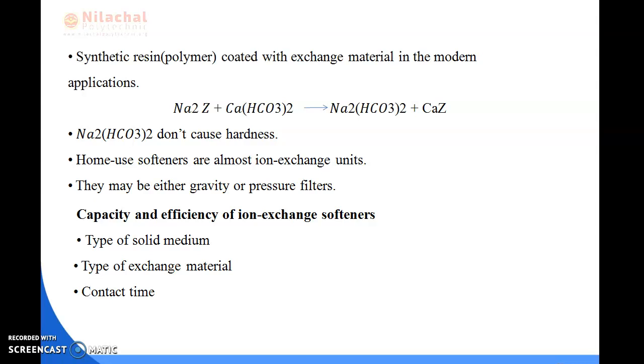Okay. Next is capacity and efficiency of the ion exchange softeners. What is the capacity and efficiency of the ion exchange softeners? First is type of sodium medium and type of exchange material, and last one is contact time. Okay. So this is all about the capacity and efficiency of the ion exchange softeners.